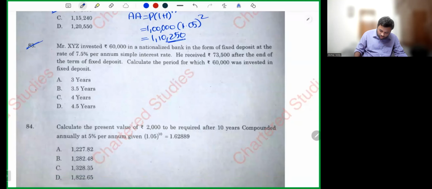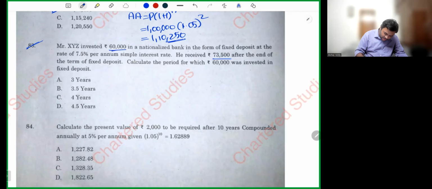Mr. XYZ invested 60,000 in a nationalized bank in the form of fixed deposits at the rate of 7.5% per annum simple interest. He received 73,500 after the end of the fixed deposit. Calculate the period for which 60,000 was invested. Same question again, it is repeated, my dear friends. Different values were given. Let me tell you, I guess 5-6 questions are repeated. Questions are same, only values were different.